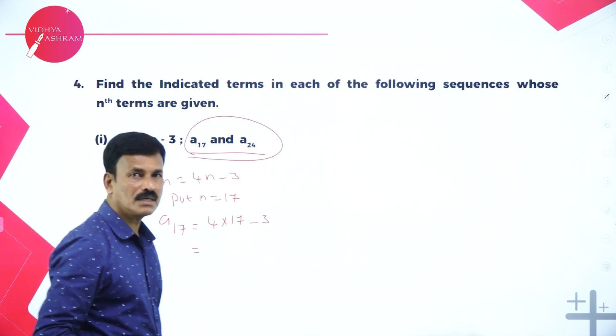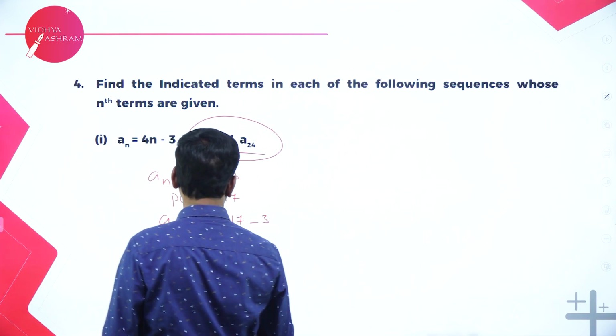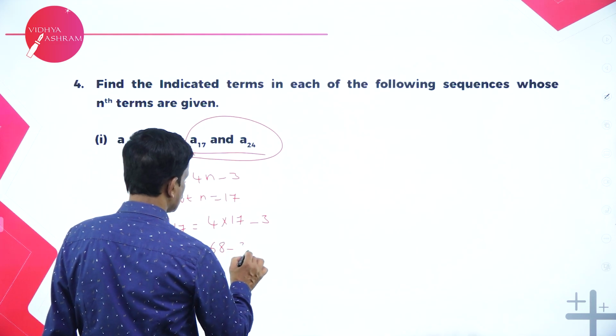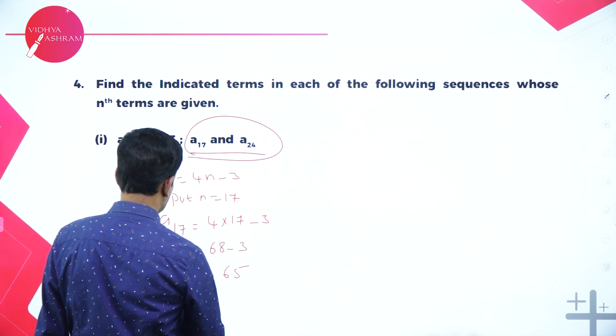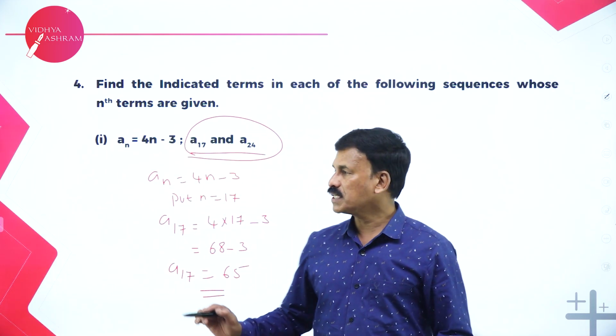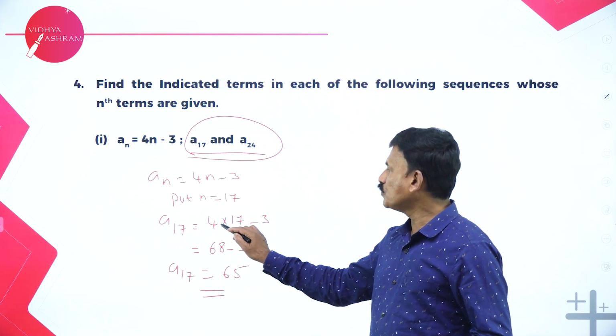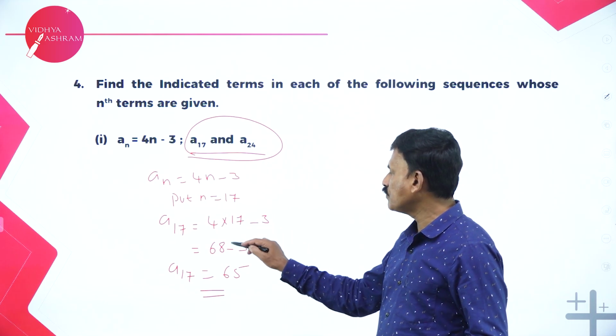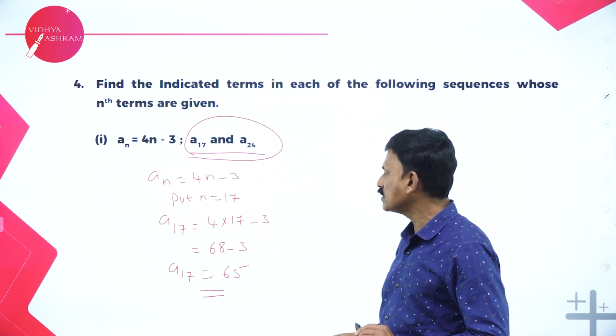4 into 17 minus 3. Now, what is this equal to? 17 fours are 68, minus 3. 68 minus 3 is 65. So the 17th term is 65. That's it. Put n is equal to 17: 4 into 17 minus 3, 17 fours are 68, minus 3 is 65. Now, second one.